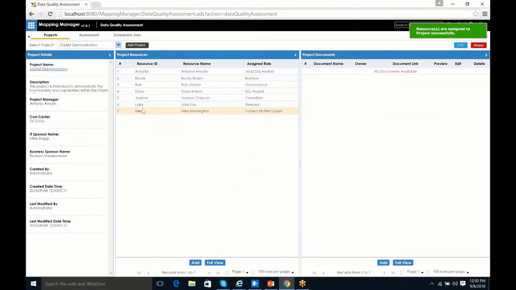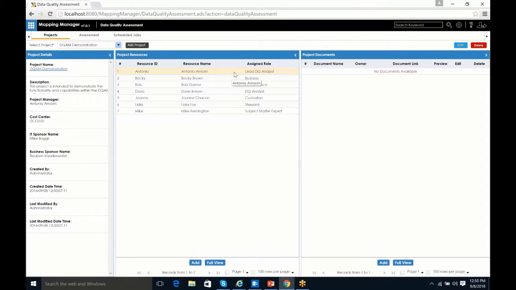And as you can see, we can see the resource ID or their login, if you will, into the Mapping Manager tool, and then also their actual names and the roles that have been assigned to them. So again, the roles that we're looking for here would be our data quality analyst, which in this case is Dave Emrim, the lead data quality analyst, which is me and Antonio Amorin, and typically this is the role I play, is the lead role.